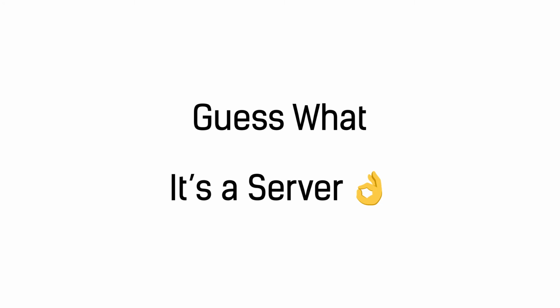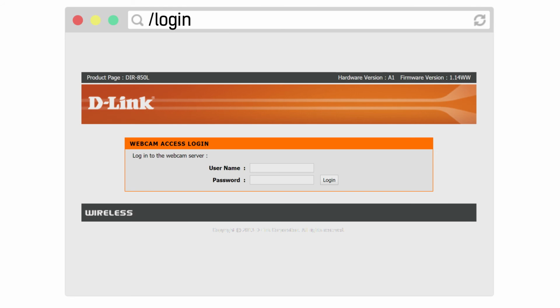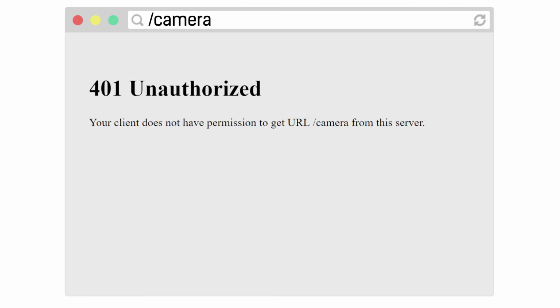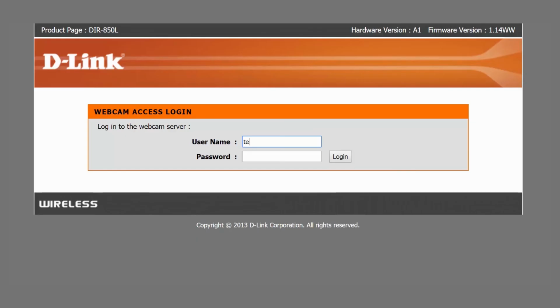Looks like they're using a server, much like the one we've seen in the case of Facebook and MySpace. The server they run has a lot of different functions. If I go to /login, it sends me to the login page. If I go to /camera, it should show me the live camera view. But since I never logged in on the login page, it denies me access to the camera page. There seems to be something weird about how this login route works.